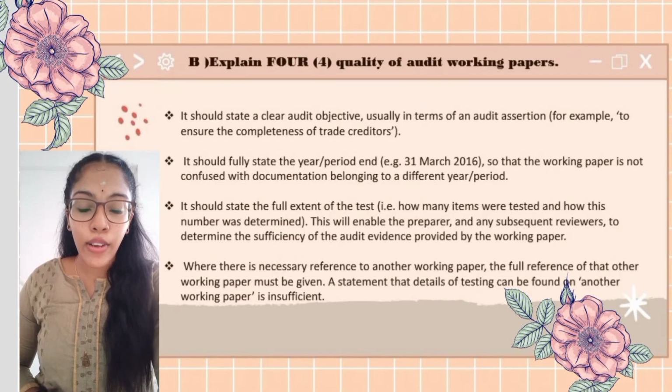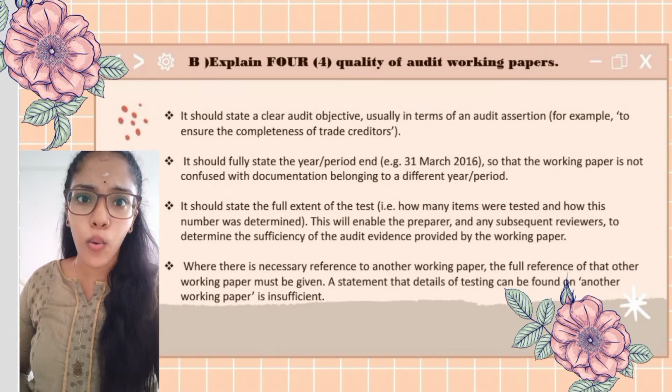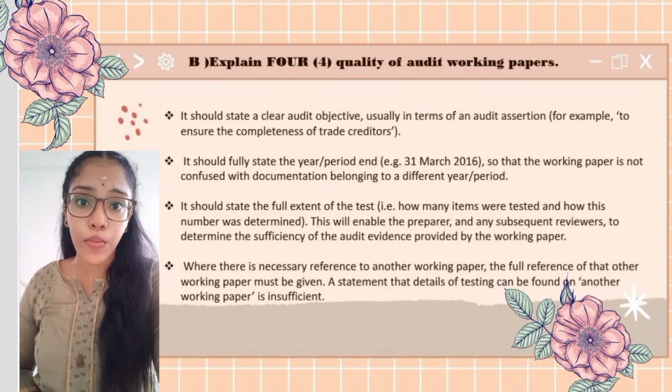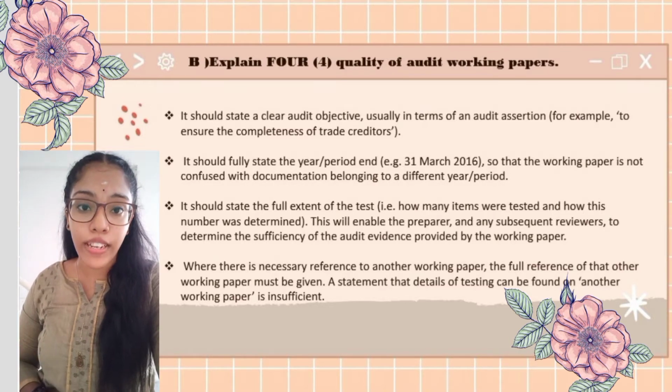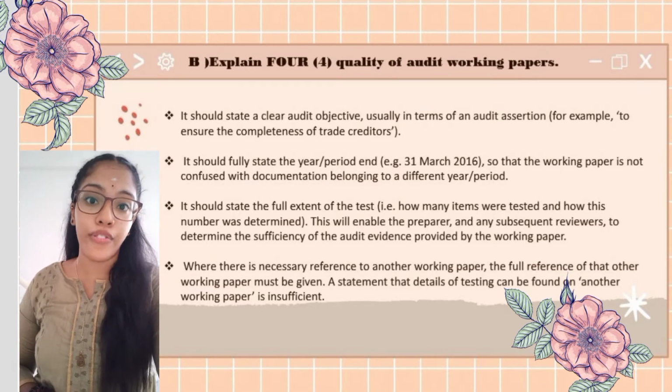Okay, now let us look at the second question. Explain 4 qualities of audit working papers. What are the 4 qualities of audit working papers? The first one, it should set a clear audit objective, usually in terms of an audit assertion. For example, to ensure the completeness of trade creditors.